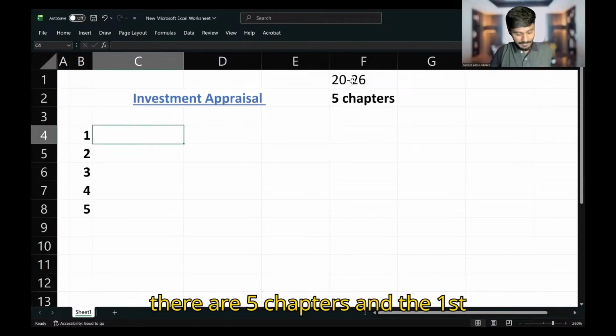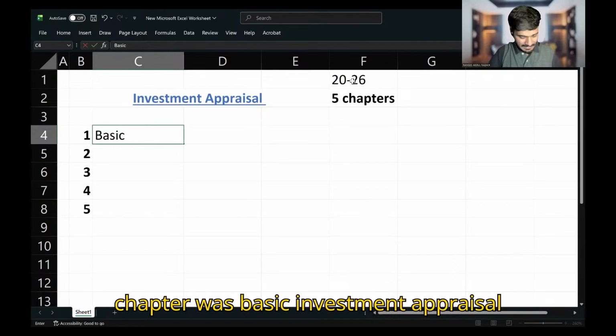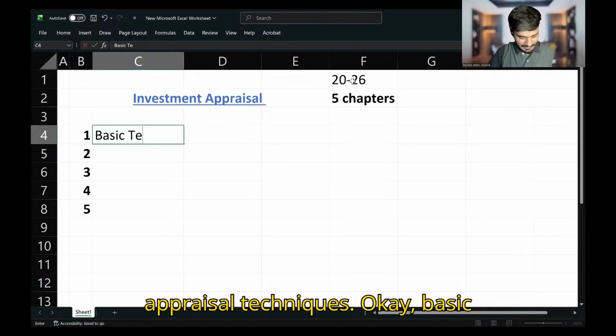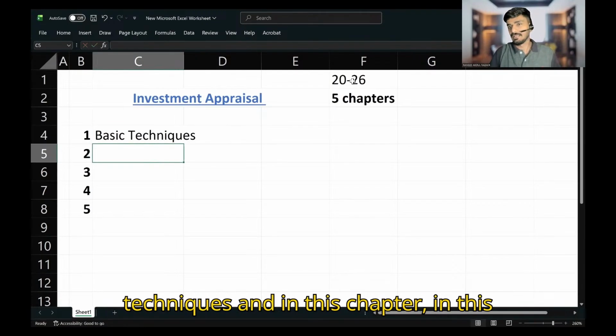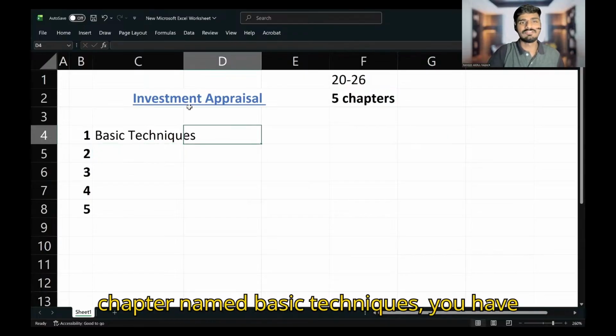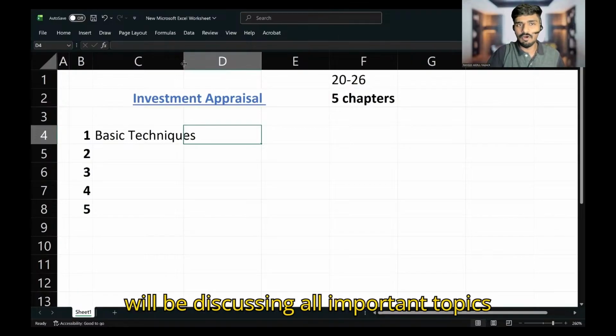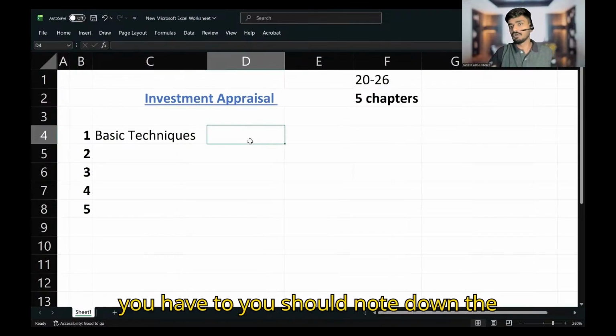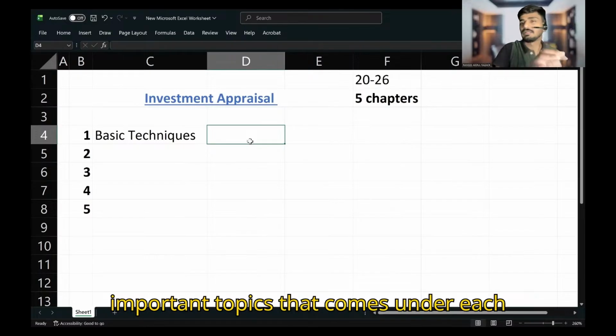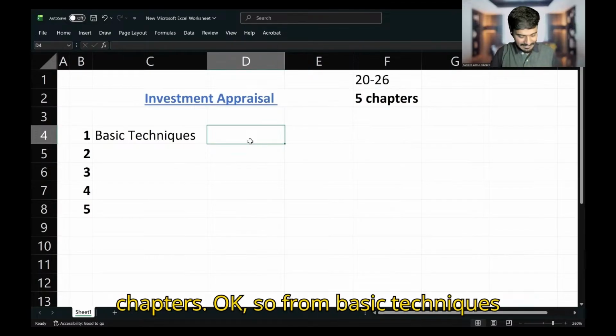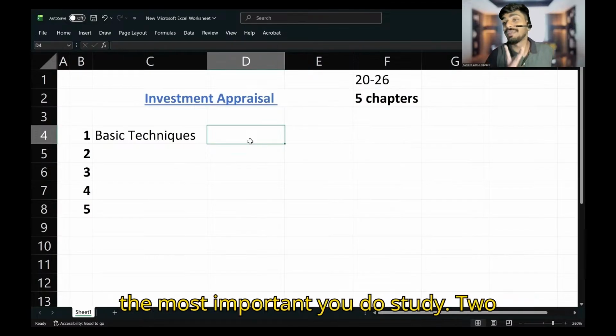So there are 5 chapters, and the first chapter was basic investment appraisal techniques. Okay, basic techniques. And in this chapter named basic techniques, you have certain topics to study. First of all, I will be discussing all important topics. You should note down the important topics that come under each chapter. From basic techniques, the most important, you do study 2 basic investment appraisal techniques.